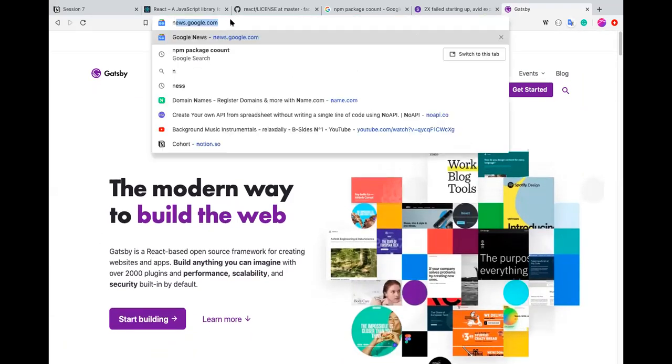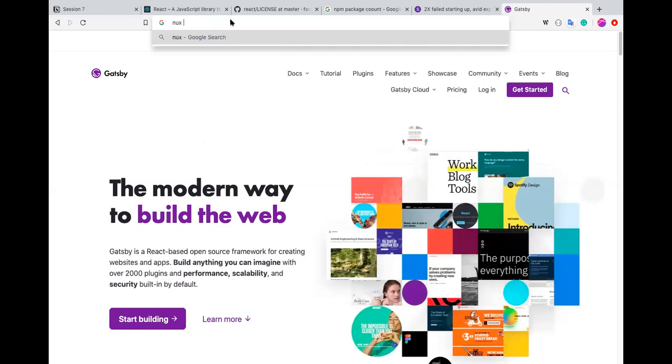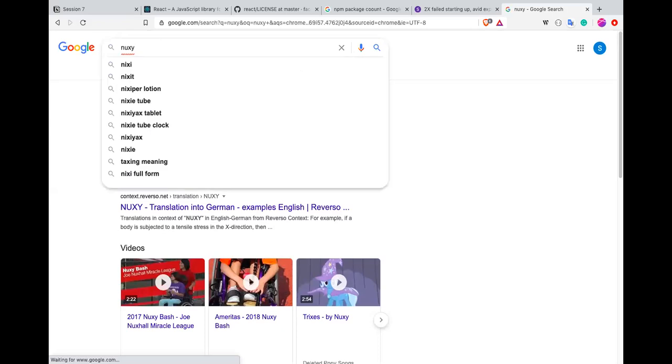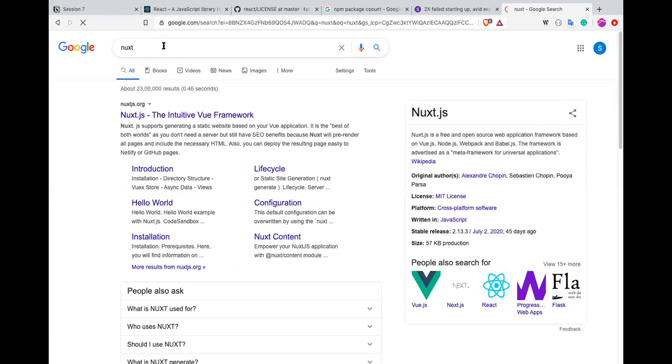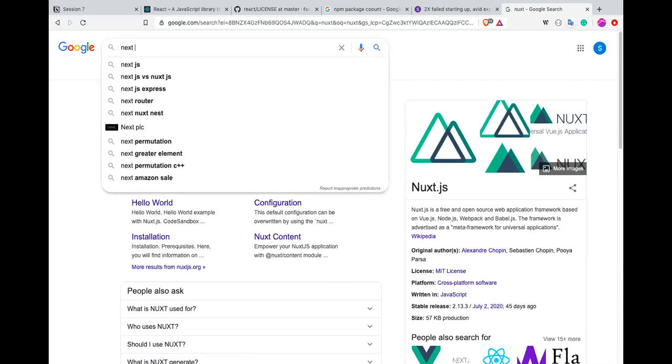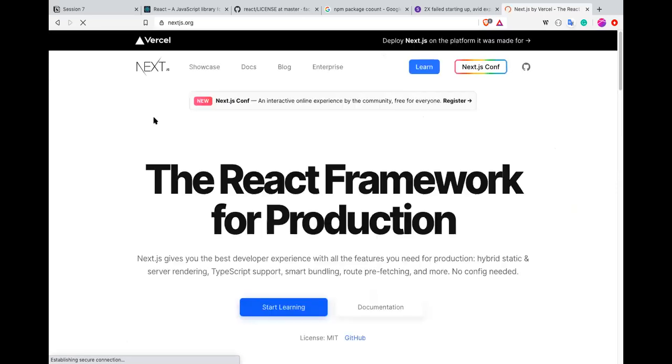Similarly, we have something called Next. Next is again a kind of framework built on top of React, and this helps us create very good websites within a very small amount of time. You get the best of both. You can work on backend as well as front end.